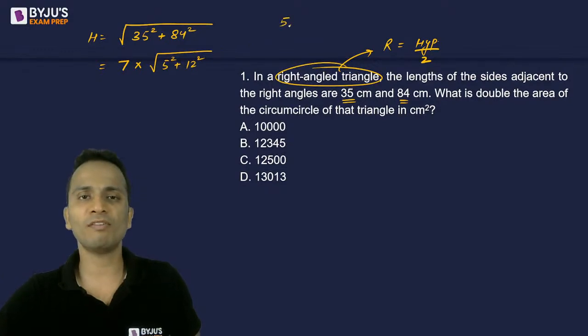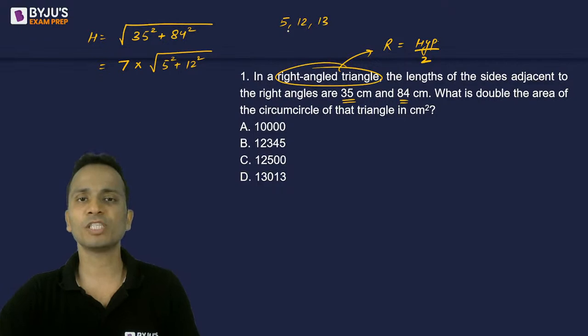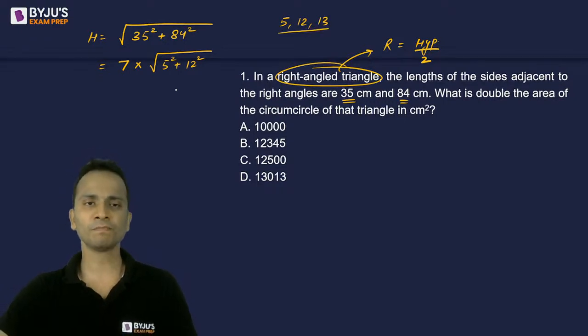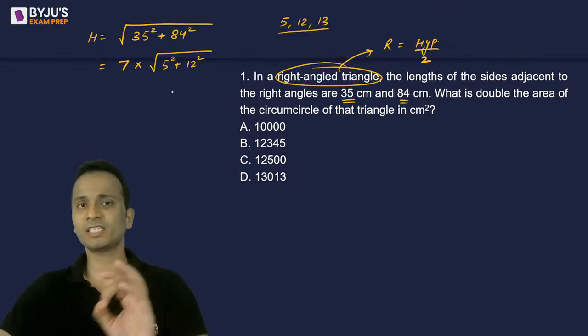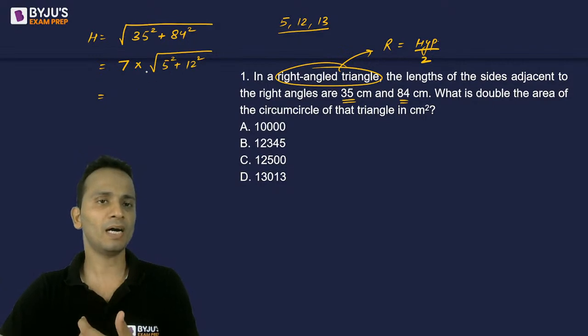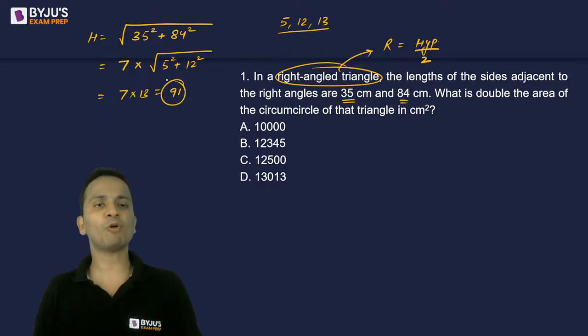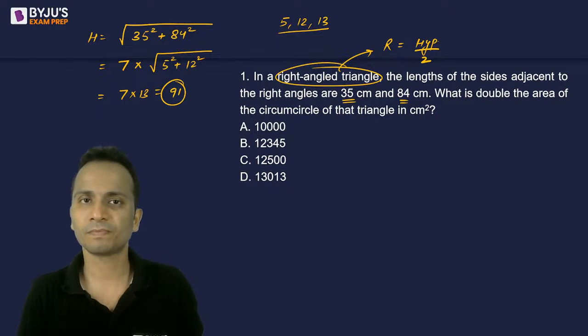Now we all know a very famous Pythagorean triplet, a very useful Pythagorean triplet, which is 5, 12, 13. Okay, so 5 and 12 are the perpendicular sides, 13 will be the hypotenuse. So under root of 5 square plus 12 square will be equal to 13 square, whole under the root, and the answer will come out to be 7 into 13, that is 91. So the length of the hypotenuse is equal to 91.